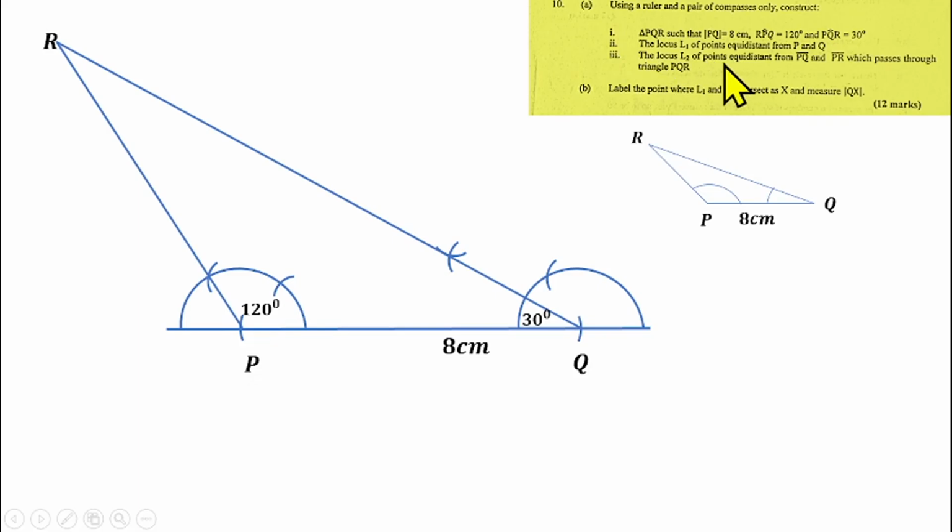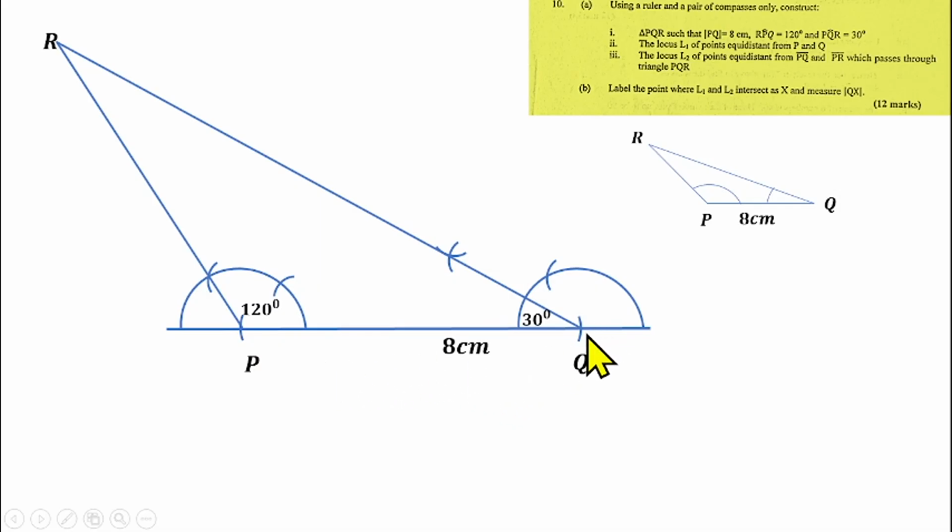Roman figure 2 now: we have to find the locus L1 of points equidistant from P and Q. The locus is a straight line equidistant from P and Q. So P joined to Q is a straight line. When you have to find the locus of a point that is equidistant from P and Q, that means they want you to divide this line PQ into two equal parts. Then how do we do that?